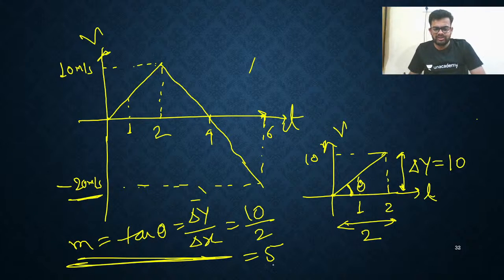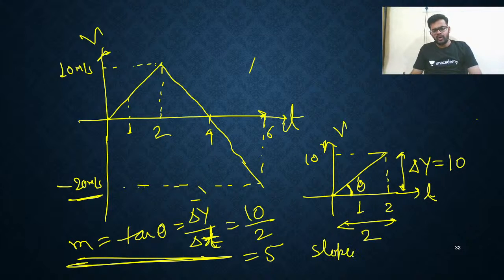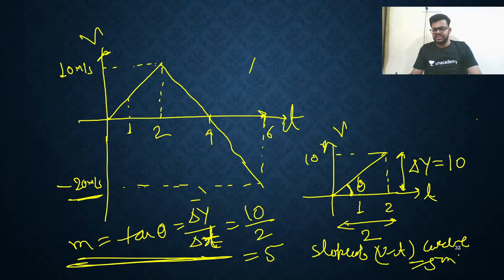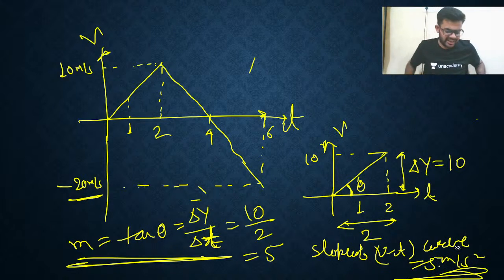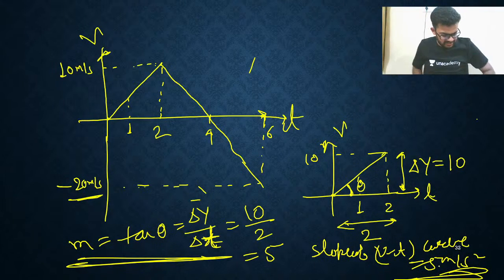You got the slope, and the slope of the vt curve is acceleration. Slope of the vt curve, that is 5 meter per second square, and that is only the acceleration. That's all, my dear friends.